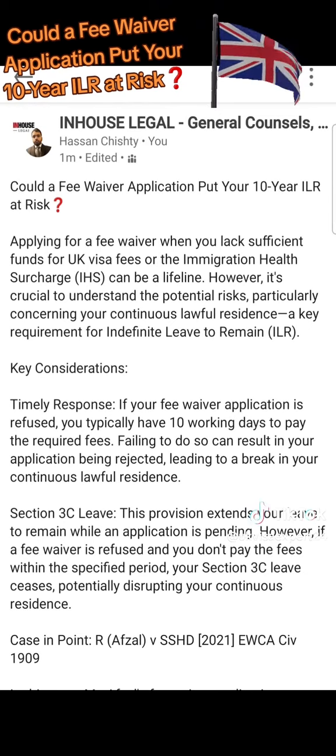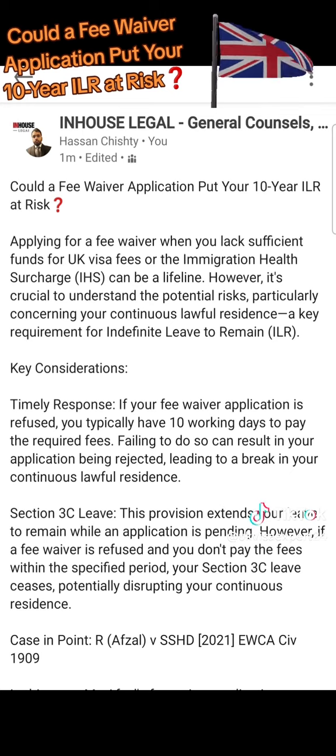A fee waiver application is mainly made when someone wants to make a UK visa application and does not have sufficient funds to pay either for the application or for the IHS. They tell the Home Office that they do not have the disposable income to make this application, but to live in the UK there has to be valid leave. So based on their financial circumstances, they make the fee waiver application.